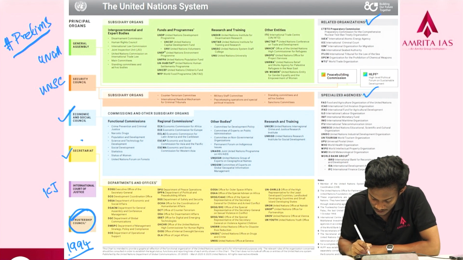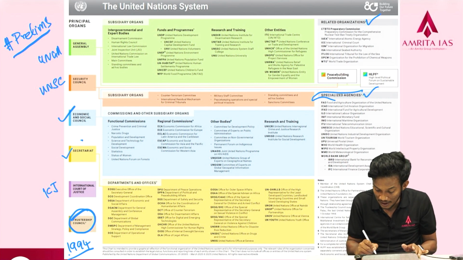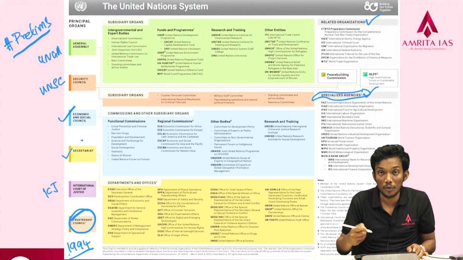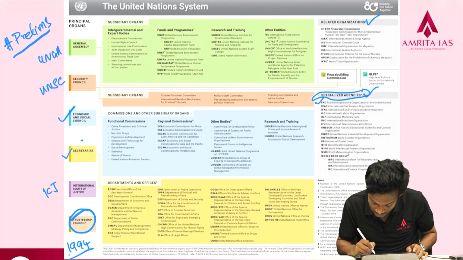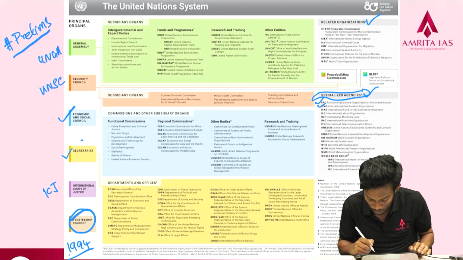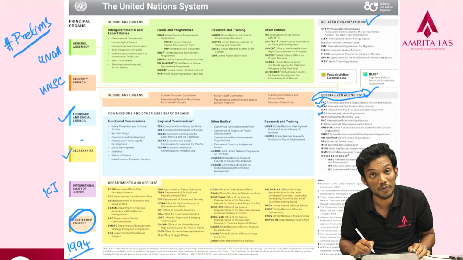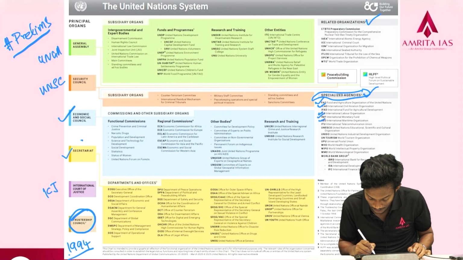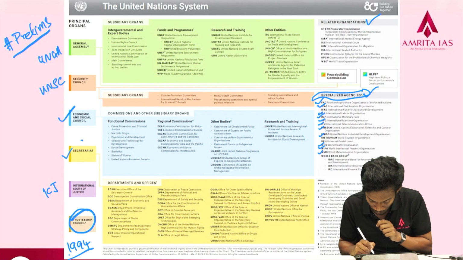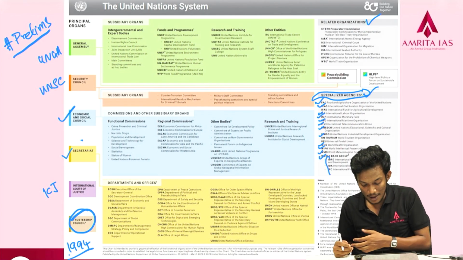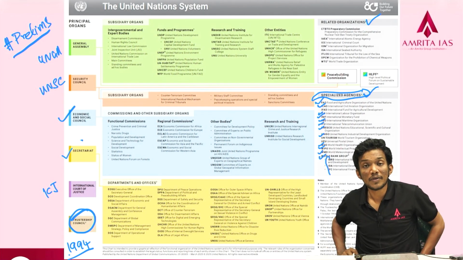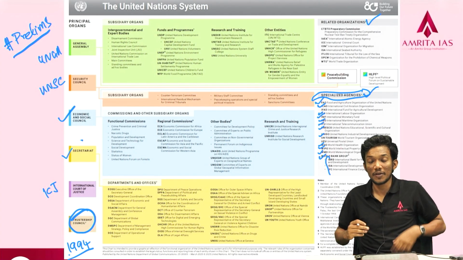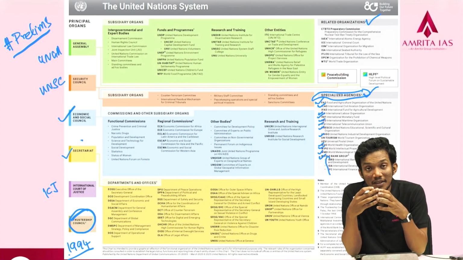Then there are also specialized agencies. These specialized agencies are very important. You might have heard about most of these. The FAO, then the International Civil Aviation Organization, the ICAO, then the International Labour Organization, which you might have heard about. Then there are IMF, IMO, ITU, UNESCO, UNIDO, then WHO, WIPO, WMO, and the World Bank Group, which is the IBRD, IDA and the IFC. So these are all important agencies that you have seen, the specialized agencies of the UN.